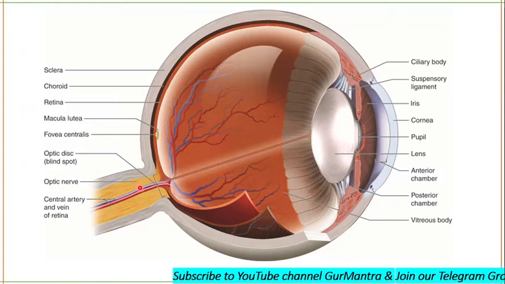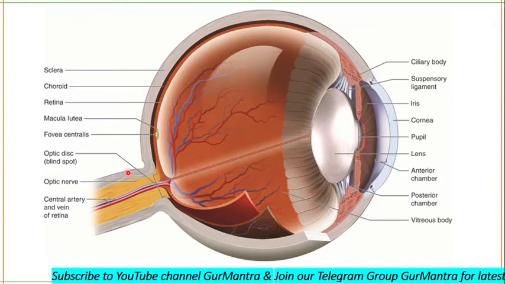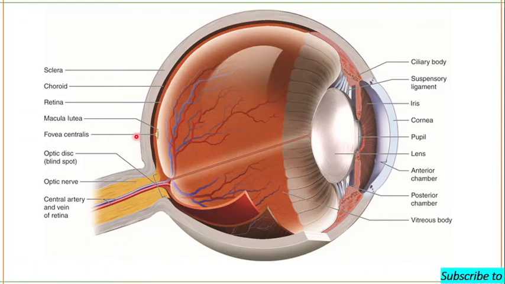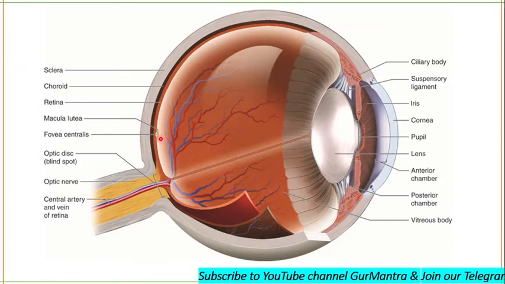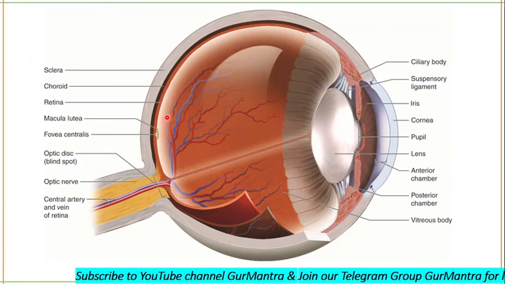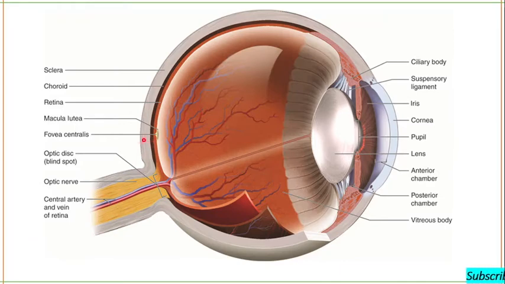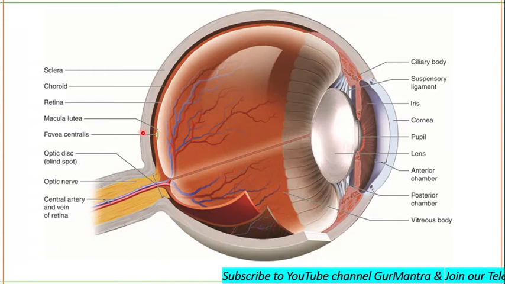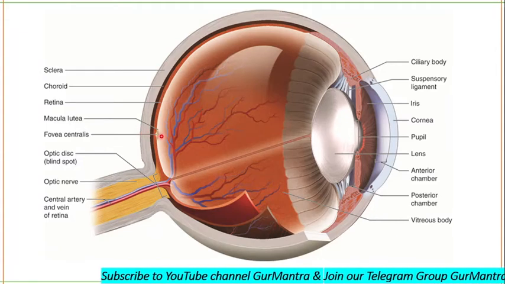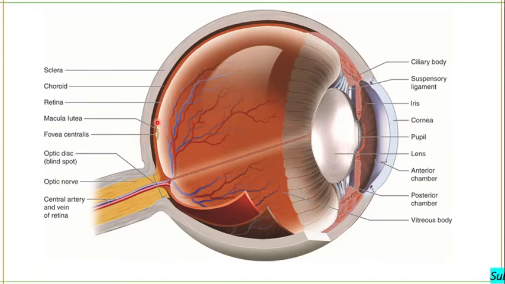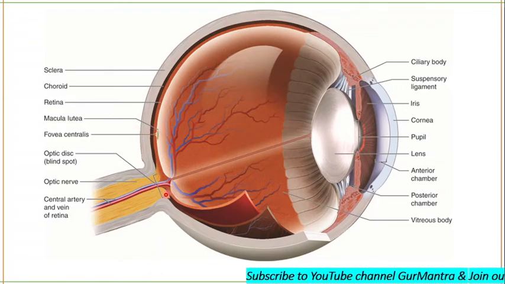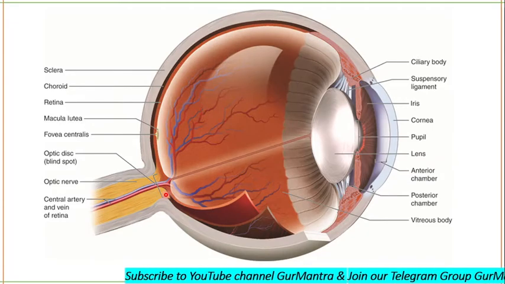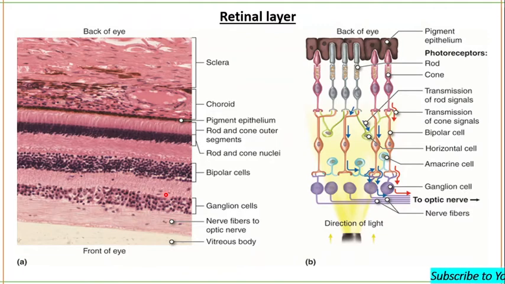There is a yellowish pigmented spot called the macula lutea. You can see the macula lutea, the yellowish spot. It is located in the center of the posterior portion of the retina. A small depression in its center is called the fovea centralis, and this fovea centralis is densely packed with cones. Visual acuity, or sharpness of vision, is greatest at the fovea centralis, but no vision will be there at the blind spot. Clear?